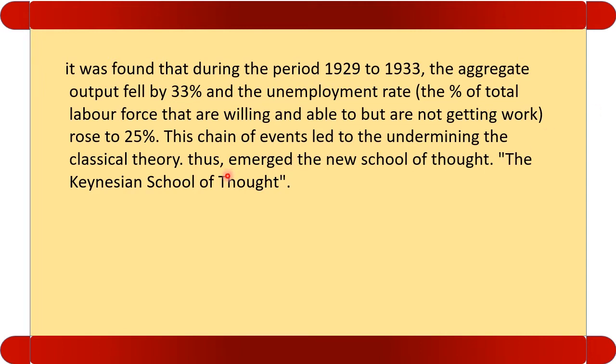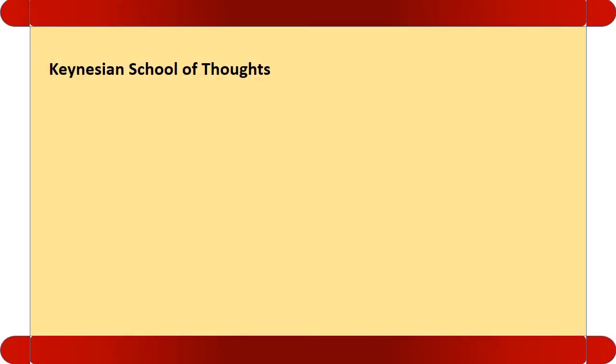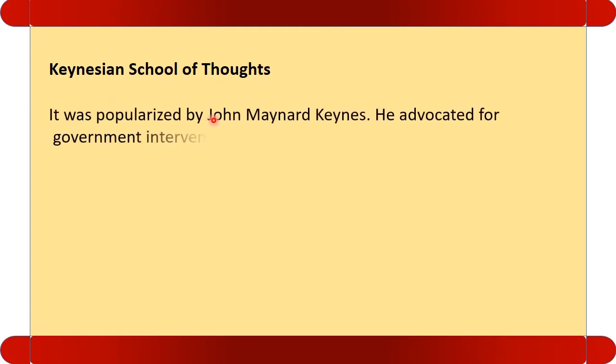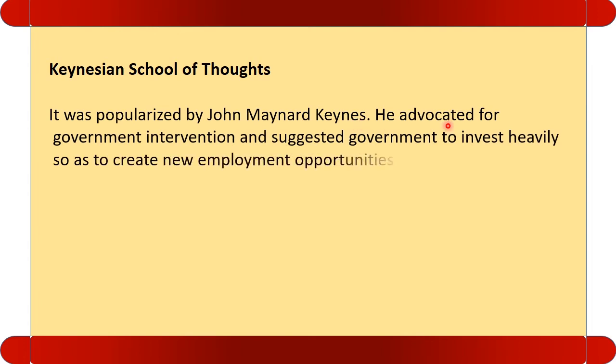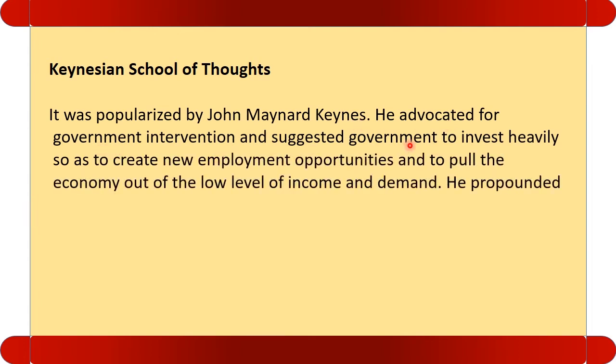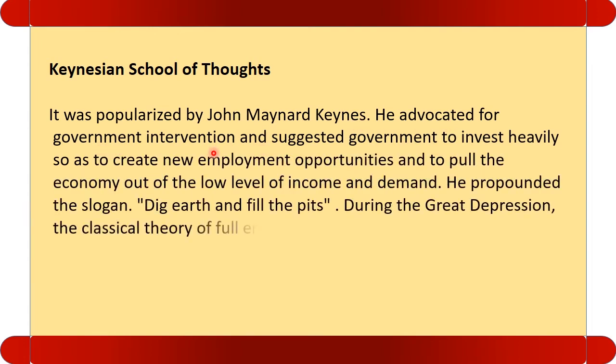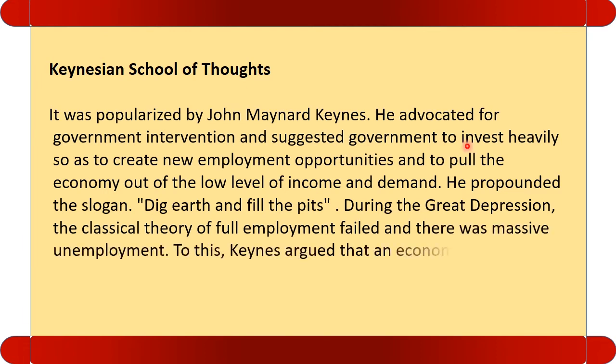So the Keynesian school of thought was a warning, a request, a path for macroeconomics to come and solve the problem. Let us see the second school of thought. The second school of economic thought is the Keynesian school of thought. It was popularized by John Maynard Keynes. He advocated government intervention. He says that the government should interfere, otherwise the problem cannot be solved on its own.